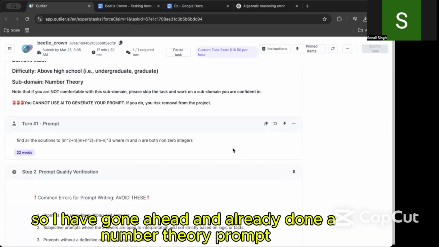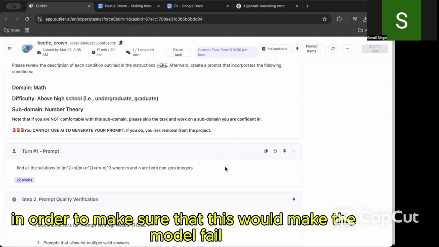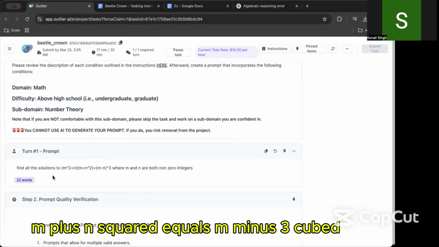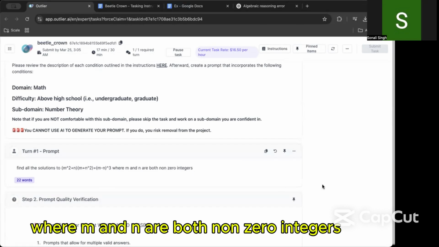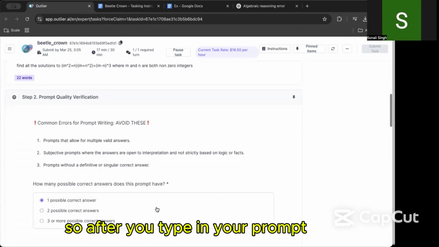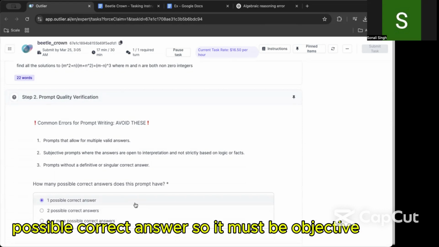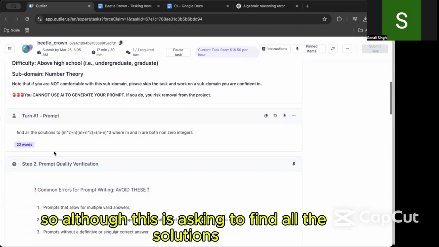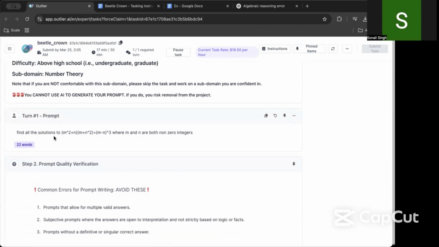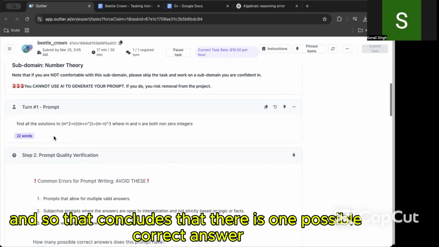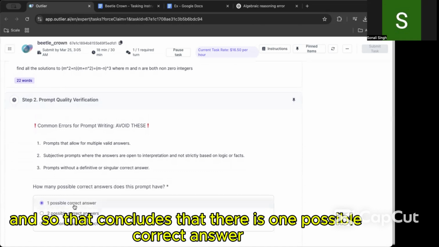So I have gone ahead and already done a number theory prompt in order to make sure that this would make the model fail. So this says find all solutions to m squared plus n times m plus n squared equals (m minus 3) cubed, where m and n are both non-zero integers. So after you type in your prompt, you will confirm that you are writing a prompt with one possible correct answer. So it must be objective. So although this is asking to find all the solutions, there's a discrete and finite set of solutions. And so that concludes that there is one possible correct answer.